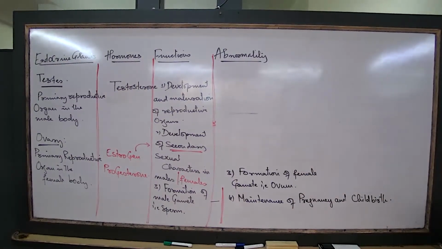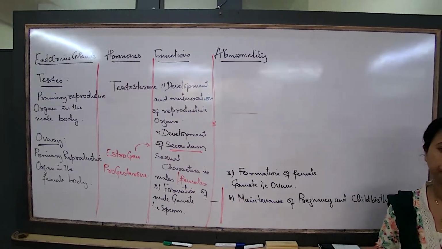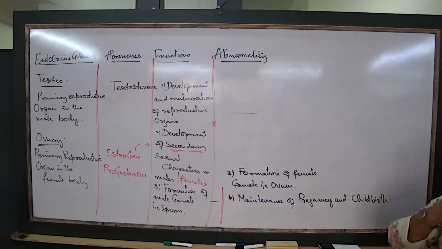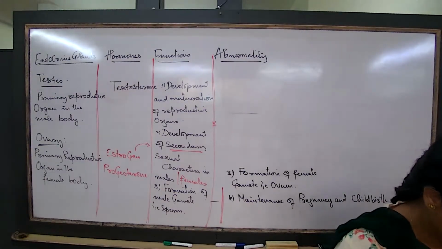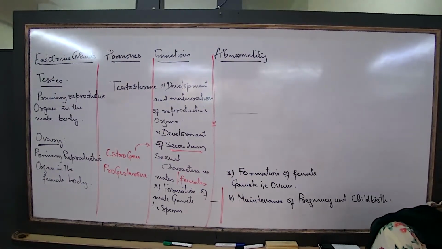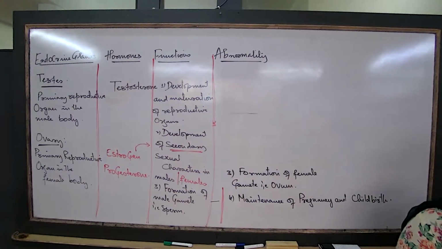So these are the 3 functions and the 4 functions of the hormones relevant to the testes and the ovary. Clear, right? So this is about the endocrine glands when we are talking about humans. What are the endocrine glands, disorders, etc. Let us take one question, then we move on to the coordination concepts in the plants. Few hormones only to study, 5 hormones as per your syllabus, and then some basic concepts to study. Now let us start with the hormones for the plants, but before that I want to give you one question. Let us take one question there.